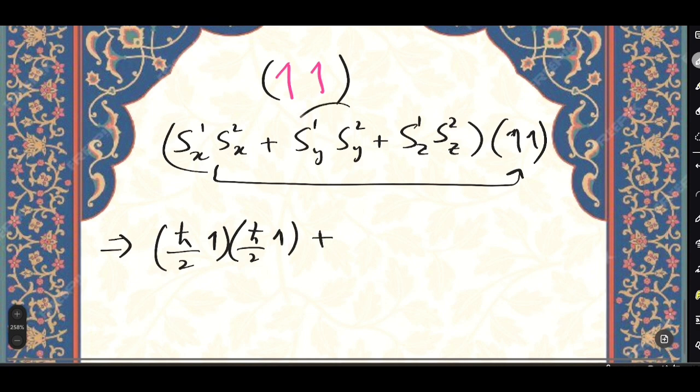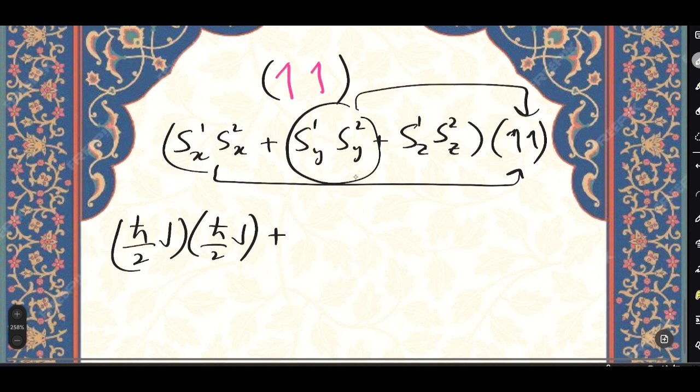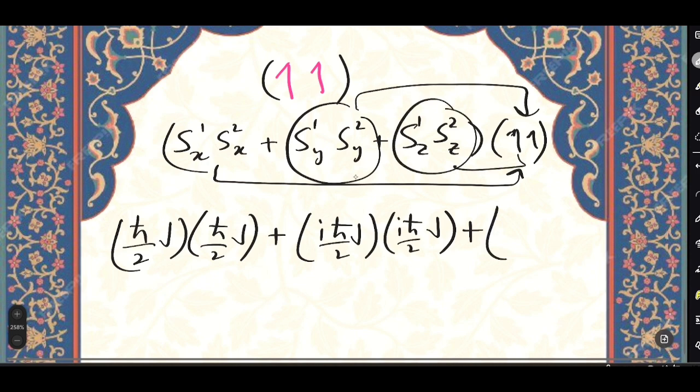Plus now this operator will act. Because now Sx is operating, it will be h cross by 2 down, h cross by 2 down, plus now Sy will act, so we'll have i h cross by 2 down, i h cross by 2 down, plus now the Sz operators will act, so we'll have h cross by 2 up, h cross by 2 up.